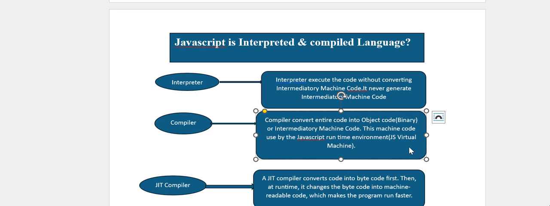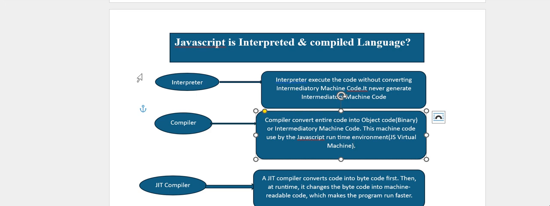Before describing whether JavaScript is interpreted or compiled, we first need to understand the interpreter and the compiler. We have created some diagrams so we can understand easily and you can follow what point we are discussing.